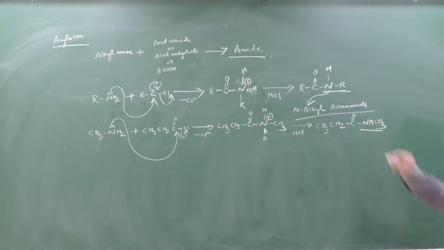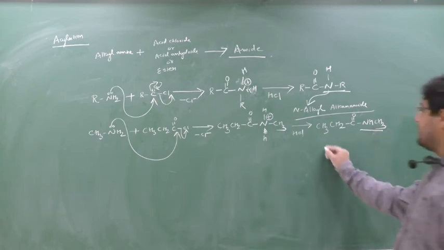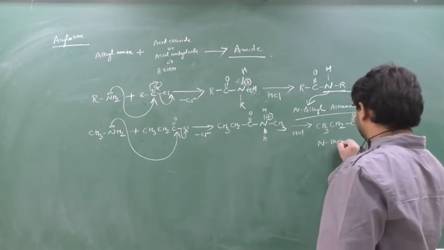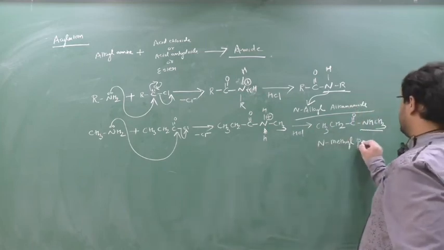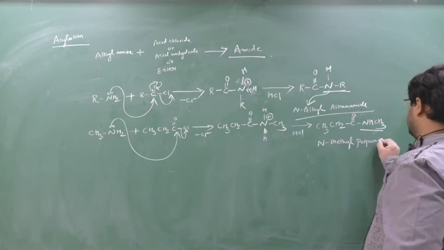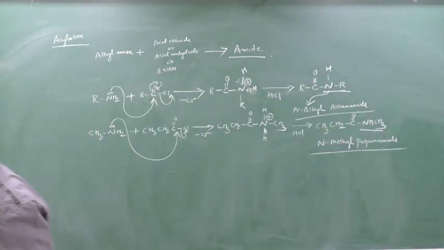First you give this name. I told you, so here N is associated with what? Methyl. So write down here N-methyl. N-methyl, then methane, ethane, propane. So here write down propanamide. N-methyl propanamide. That's it.